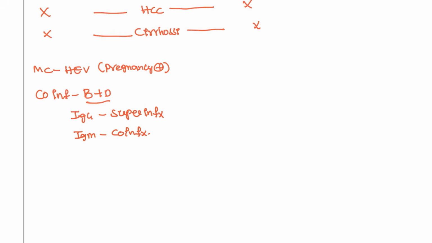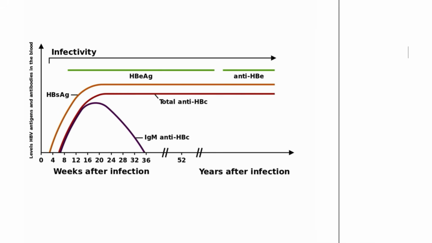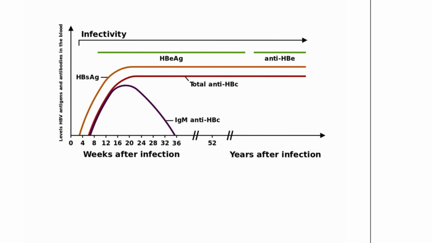This is a co-infection, and we are going to check the hepatitis B serology, right? Using this graph that you have, don't forget. First, we are developing the antigens. Okay, this antigen is lifetime.